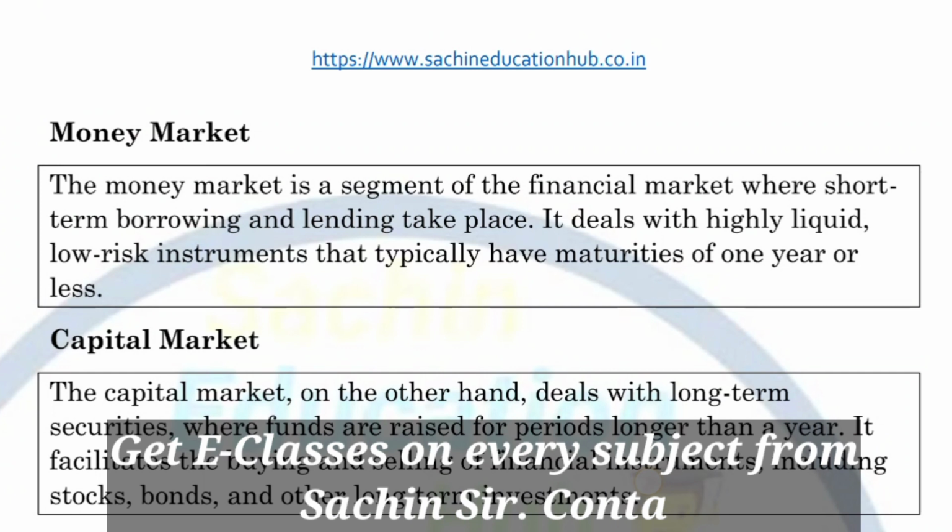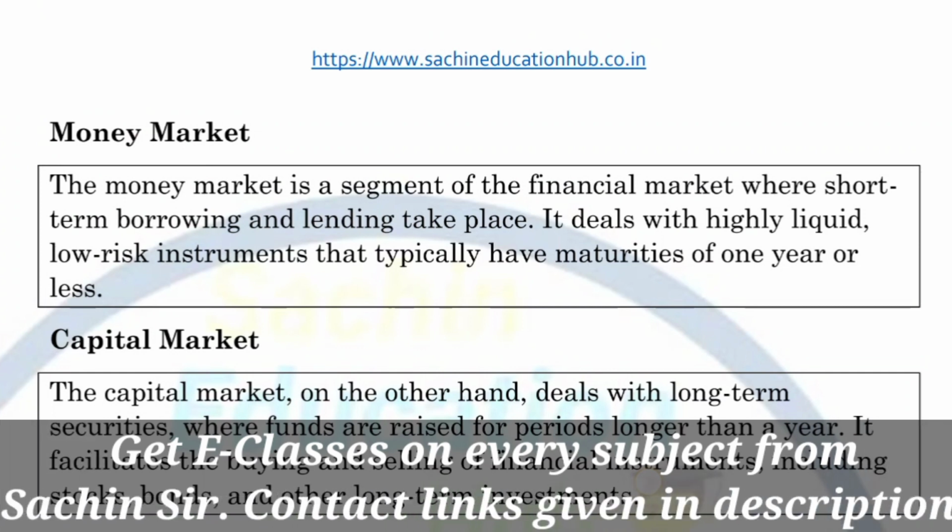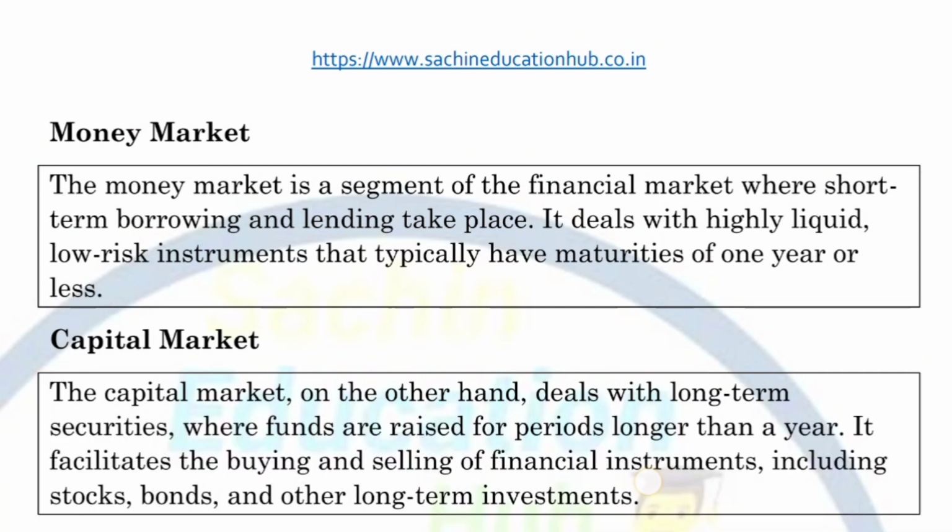But on the other side, what is the capital market? The capital market is the opposite of the money market. In simple words, it means the market which deals with securities for the long term. And what is a long term? That is a period of more than 1 year. So what is the money market and the capital market? The market which deals with securities for the short term, that is less than 1 year, is a money market, and more than 1 year is called the capital market.